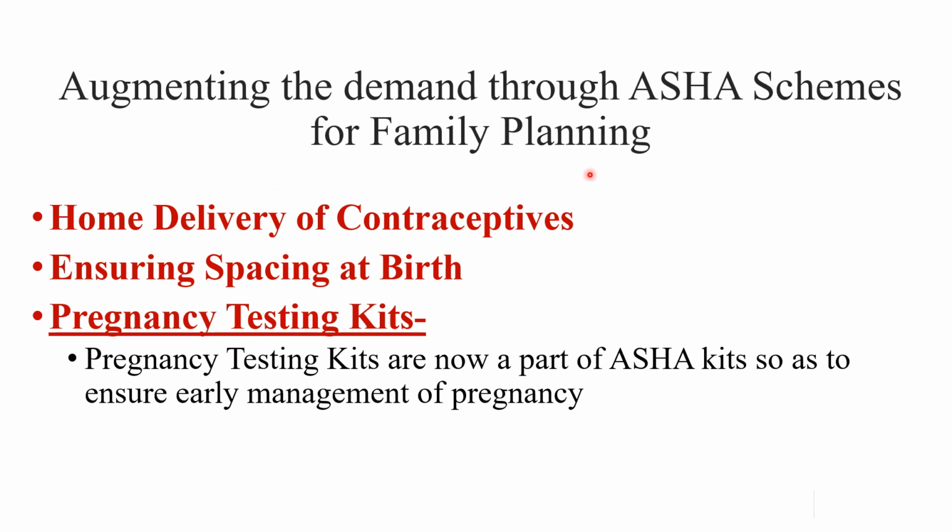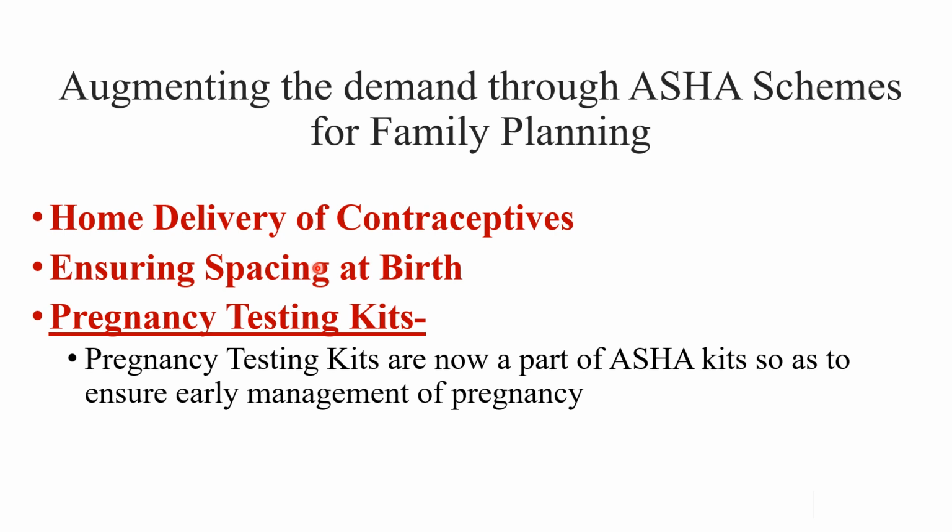Basically, ASHAs are accredited social health activists. These are the grassroots level health workers present in every village in the country. They are now more involved in the family planning scheme. They give home delivery. Nowadays is the era of home delivery. Everything comes from Amazon, Flipkart. Like this, the government through the ASHA system is giving home delivery of contraception. So OC pills every month will reach the house directly. That lady will come and say, here is your medicine for one month. So this is the newer approach.